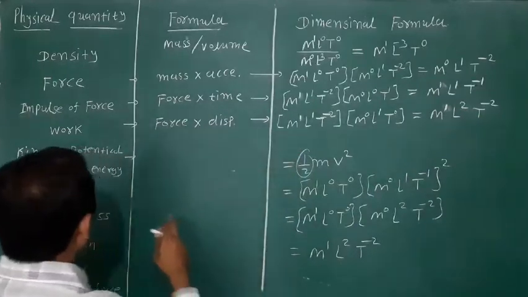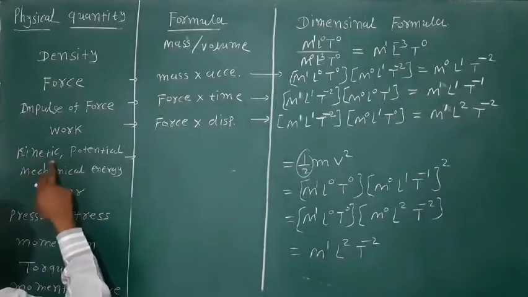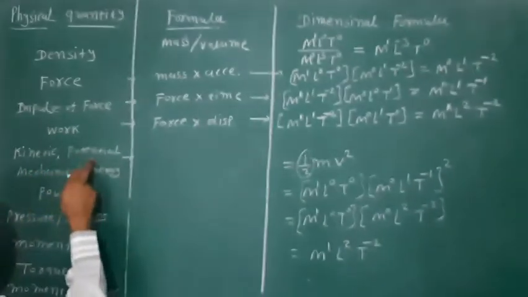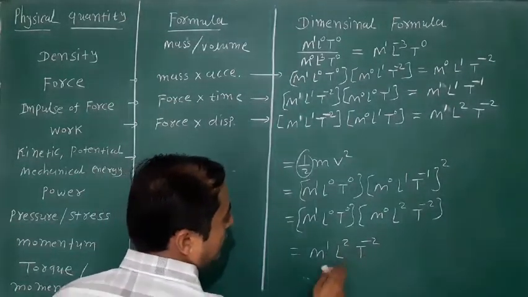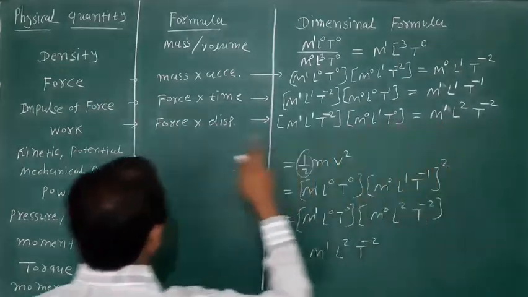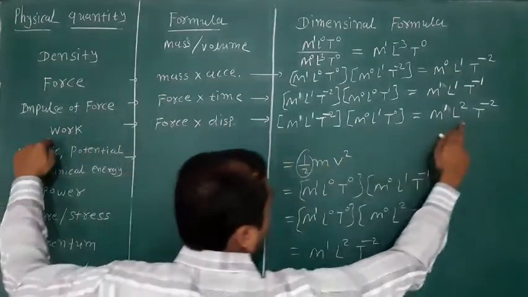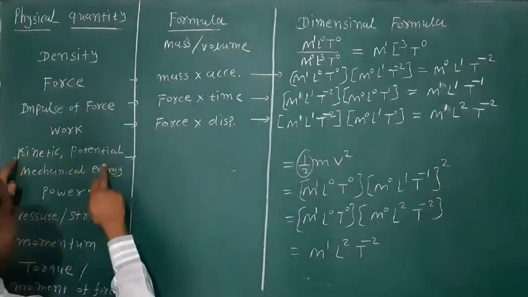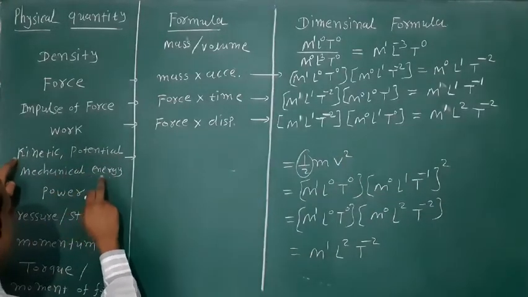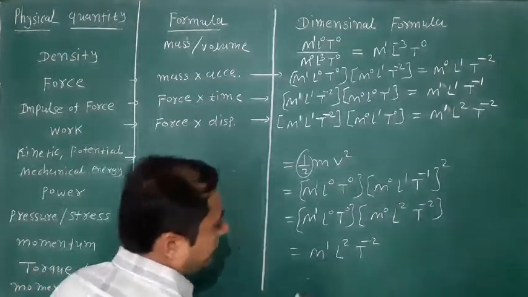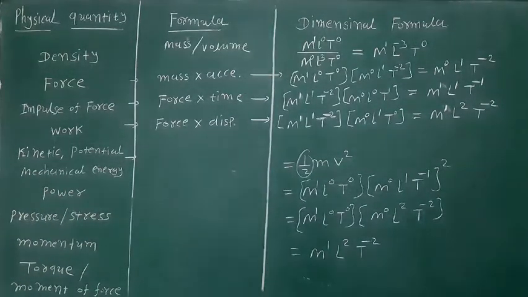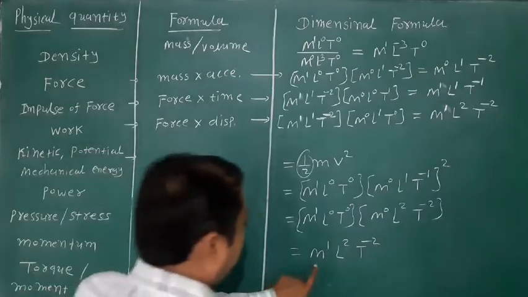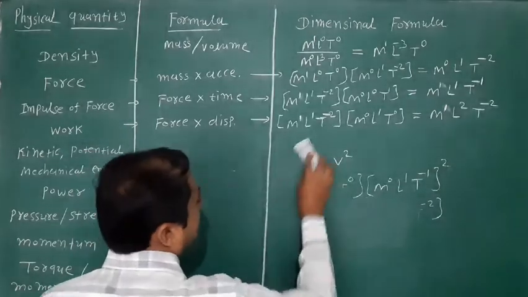So the dimension formula of the kinetic energy, potential energy, and mechanical energy is M1 L2 T raised to minus 2, the same as the dimension formula for work.